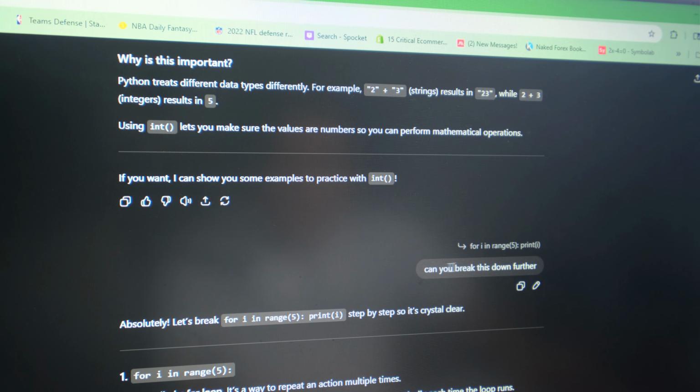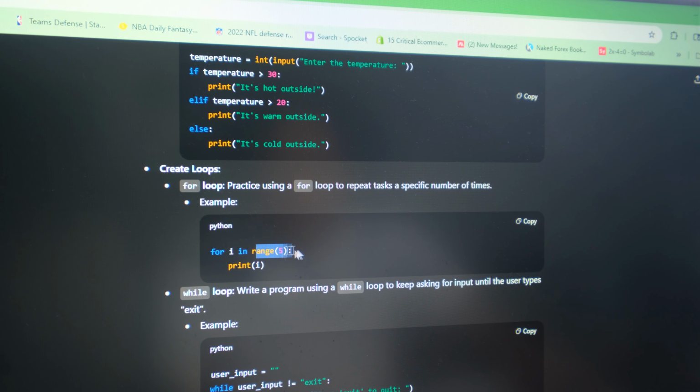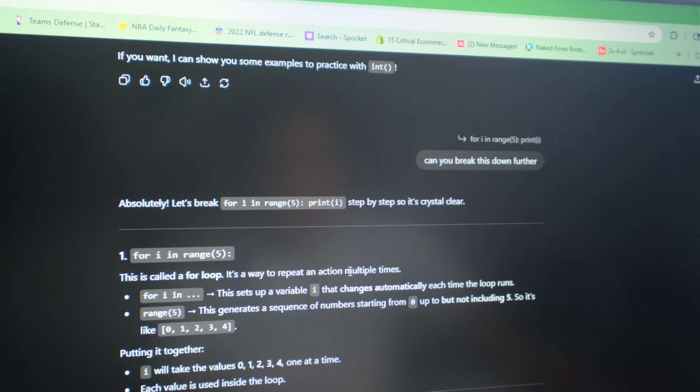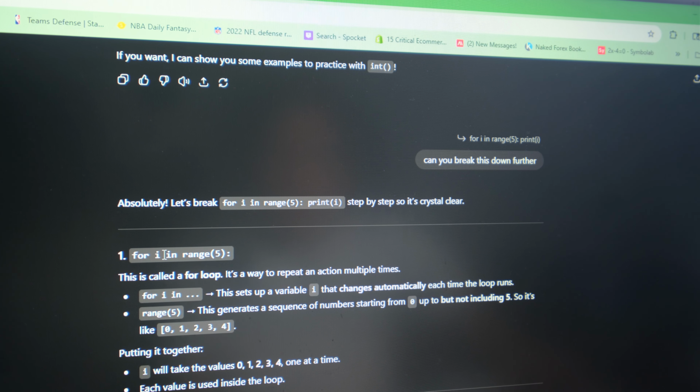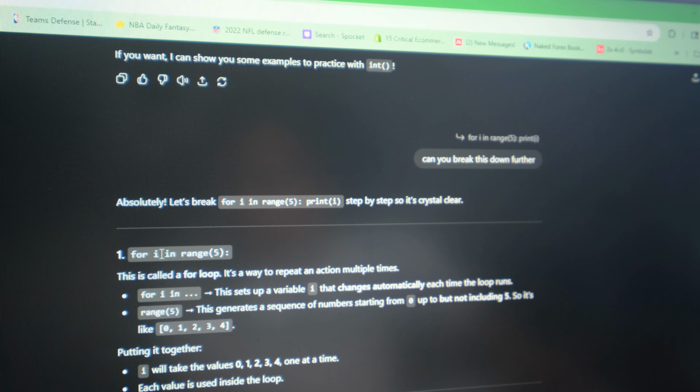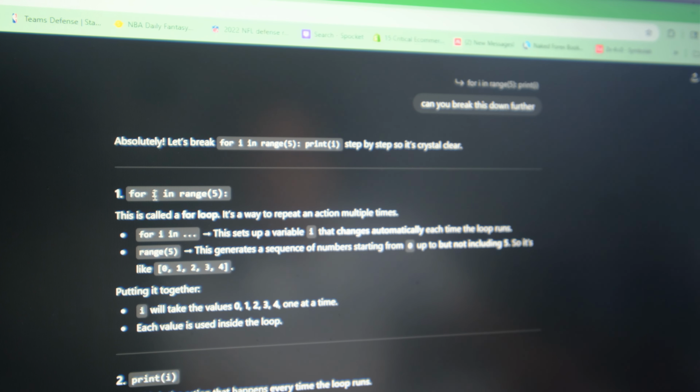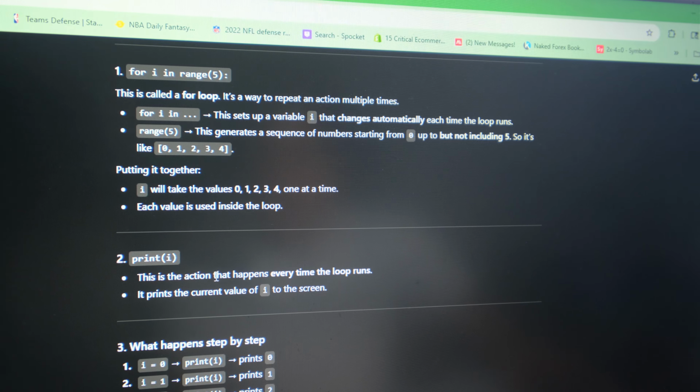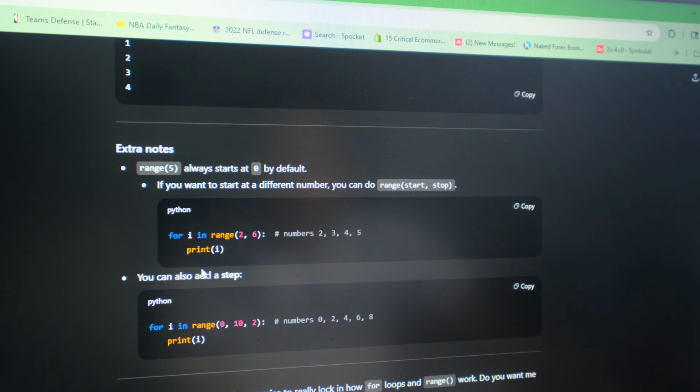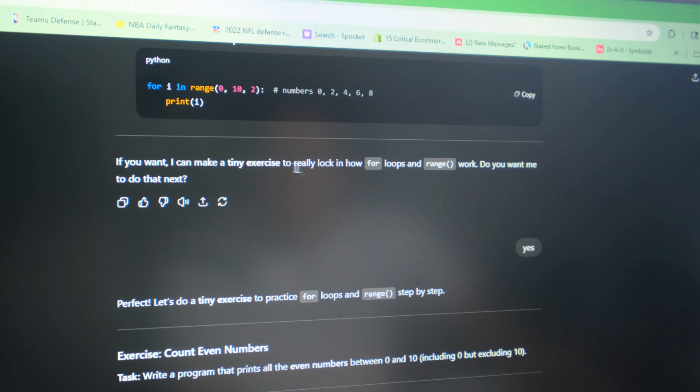And so then I asked, can you break down this further, which was range 5 print i, and this was for the loops. I was just confused about specifically what that was. And then it said i is just a variable, so you can really create this variable as anything. You could put like cafe in there and it will still be in range of 5, and it would just turn the variable into 1, 2, 3, 4, 5, just giving it a value over the range. And then I asked further questions, and it said, if you want, I can make a tiny exercise. So I made it an exercise.